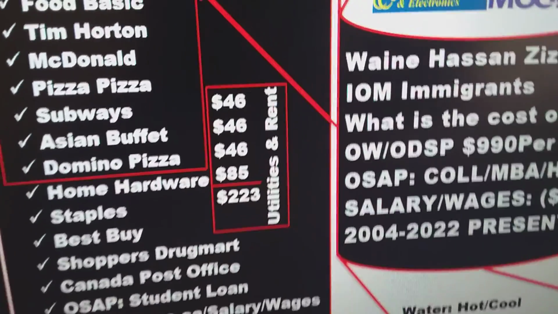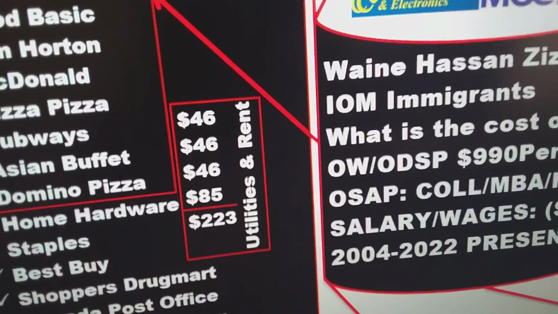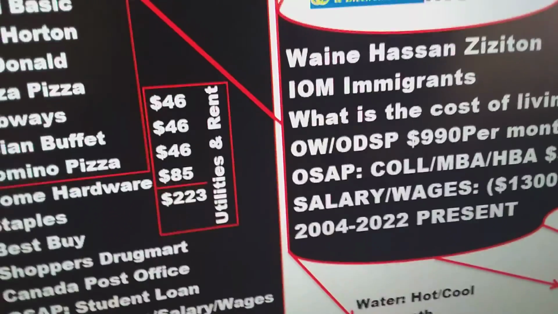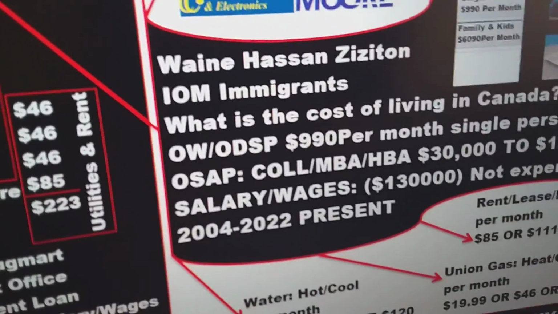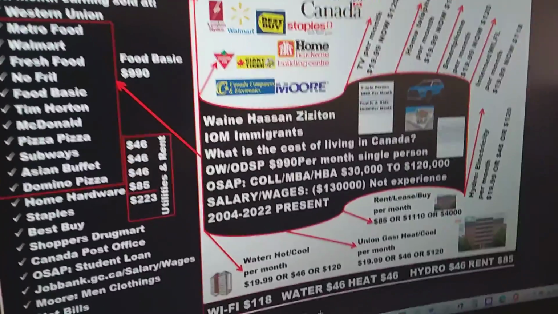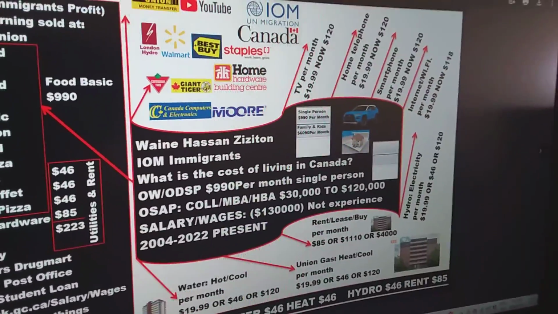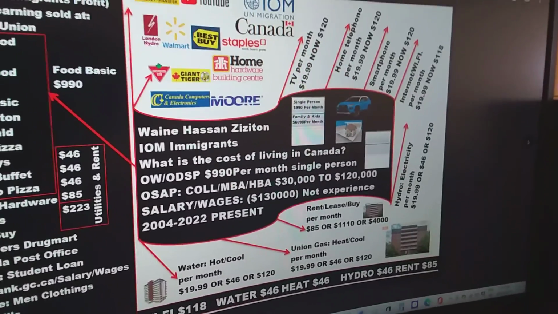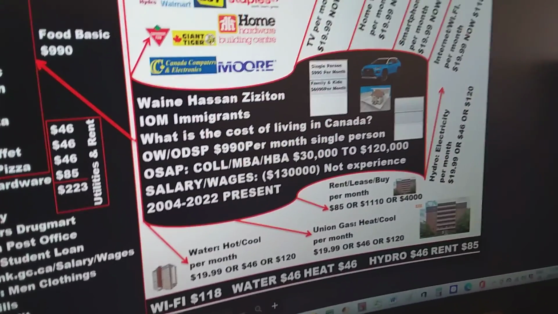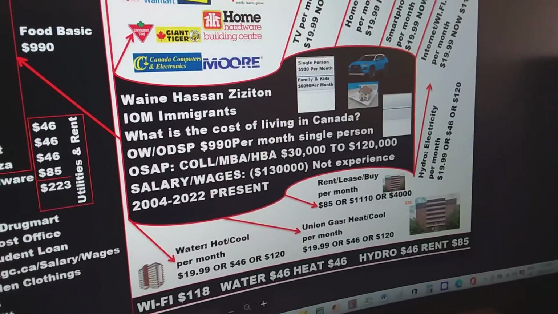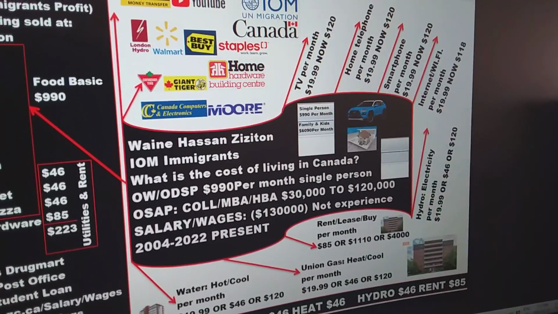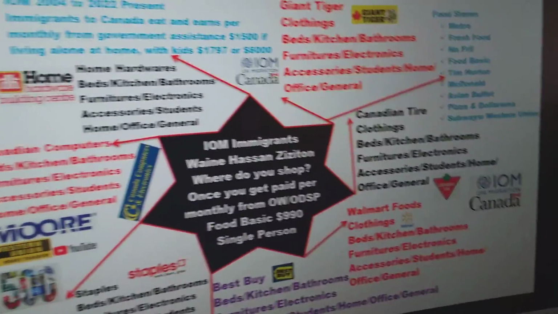If we talk of utilities and rent, that is $46, $46, $85, a total of $223 if you are on government assistance. Okay, those are the places where we normally shop. That is basically the cost of living in Canada. If you look there, the arrows are pointing to how the cost of living is calculated. Wi-Fi there, water there, heat there, hydro there, rent there. And that is the basic cost of living.